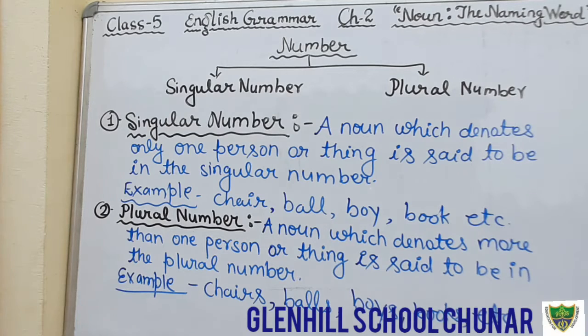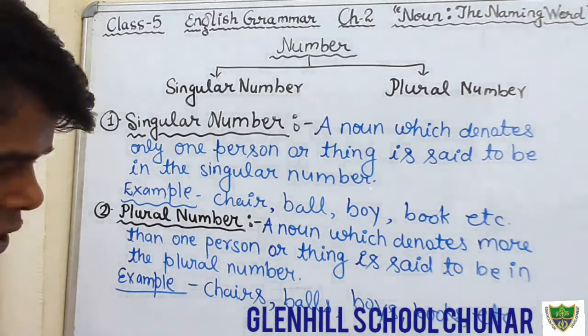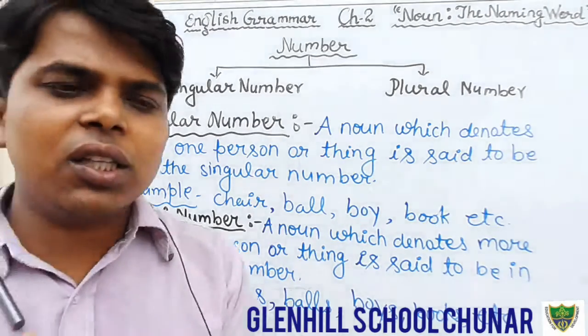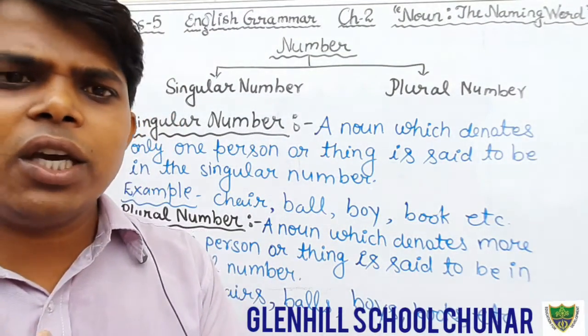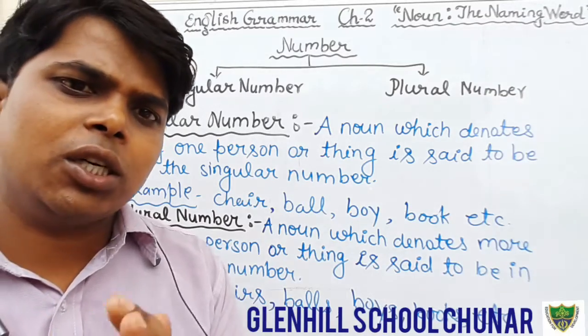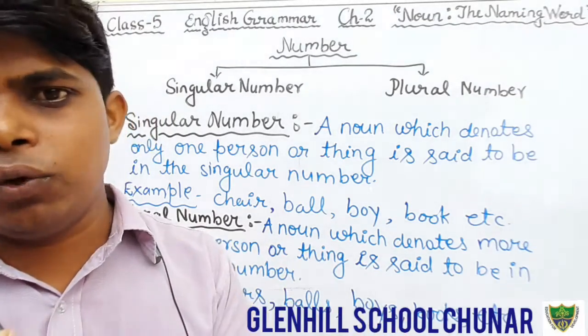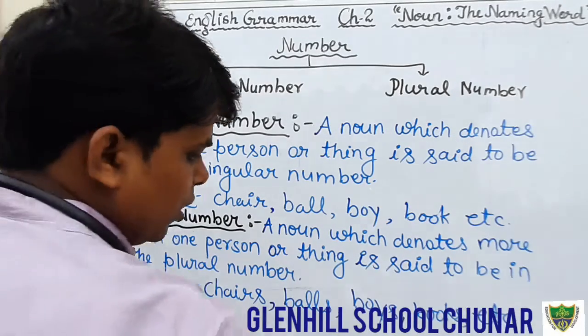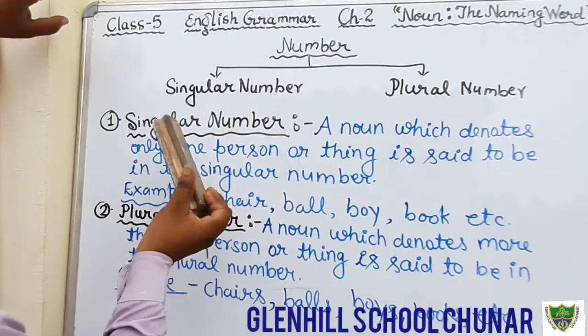Now we will discuss some rules, that how to change from singular to plural. I hope that you all have written.